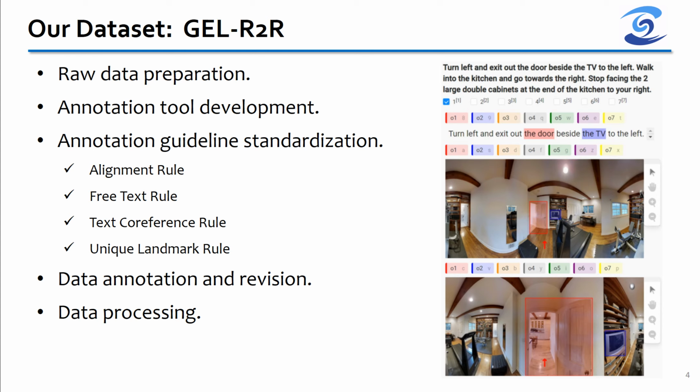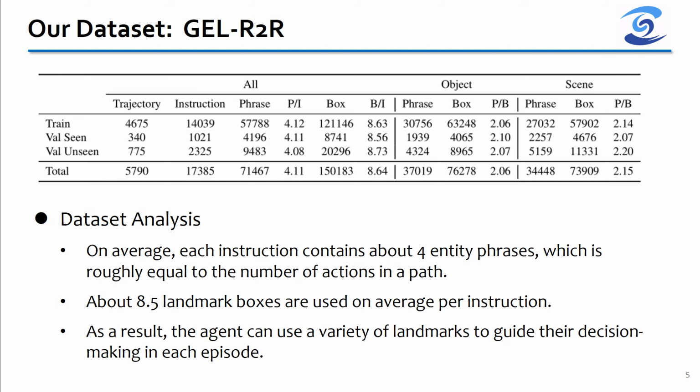The construction process consists of 5 stages: raw data preparation, annotation tool development, annotation guideline standardization, data annotation and revision, and data processing. The annotation must follow 4 rules: alignment rule, free text rule, text coreference rule and unique landmark rule. Then we analyze the dataset. On average, each instruction contains about 4 entity phrases and 8.5 landmark boxes. As a result, the agent can use a variety of landmarks to guide their decision-making in each episode.